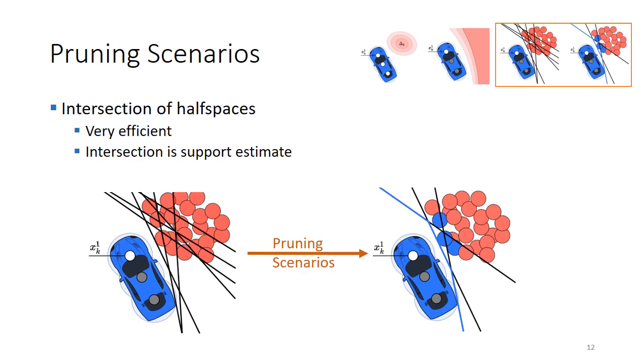Now, the key observation that makes our approach efficient is that the scenario program has been constructed from the set of half spaces, as is visualized on the left here. It has a lot of redundant constraints.